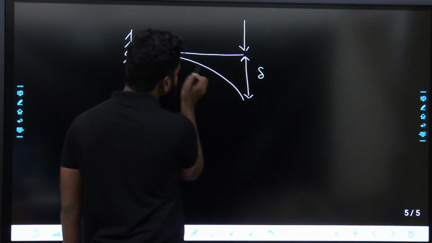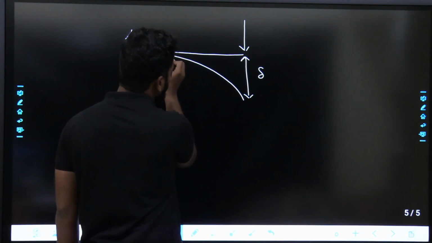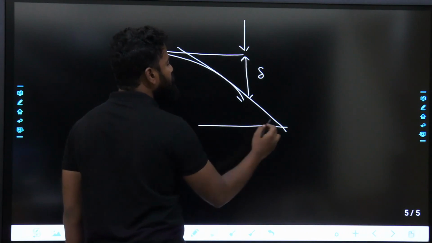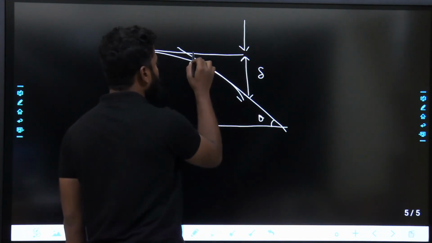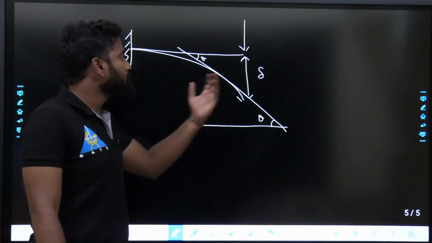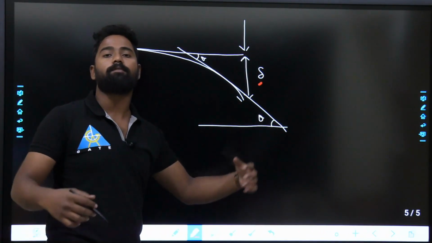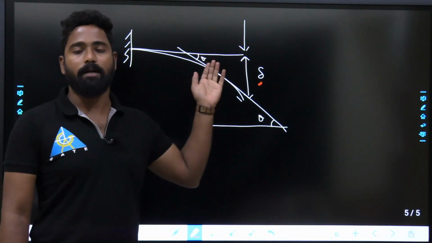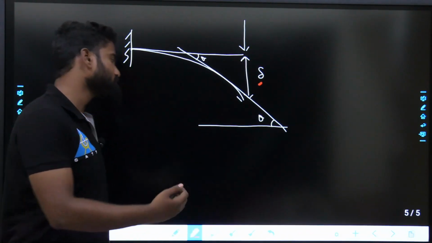And what exactly is this theta, with respect to horizontal? These are displacements and rotations. We'll find out these displacements and rotations in kinematic indeterminacy for different structures, frames.